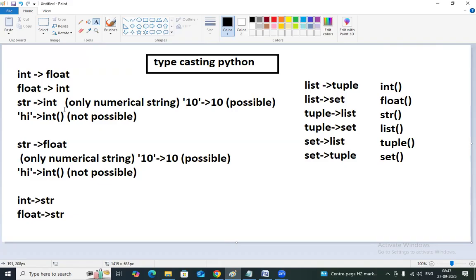Coming to these ones, int to float possible, float to int possible, string to int possible, but only numerical strings, only numerical values, not alphabet values. When you have alphabets, it is not possible. Here "hi" cannot be converted, only digits 0 to 9. Whenever you find any alphabet inside your string, it is not possible to convert string to integer or string to float. Got my point, everyone?